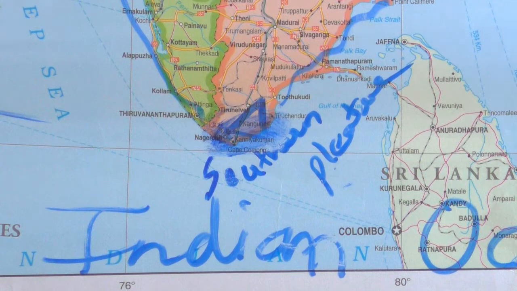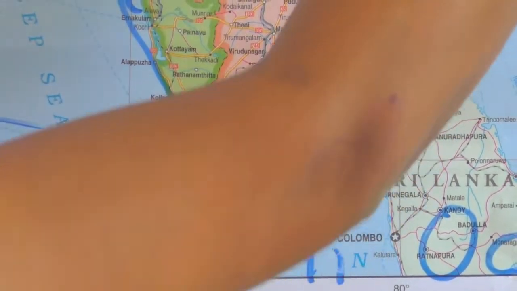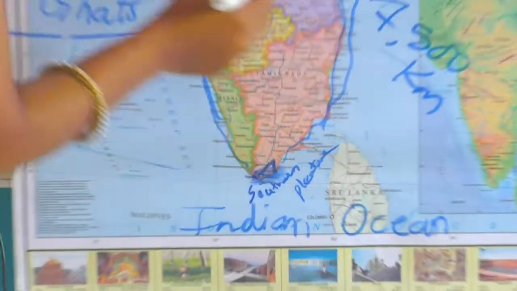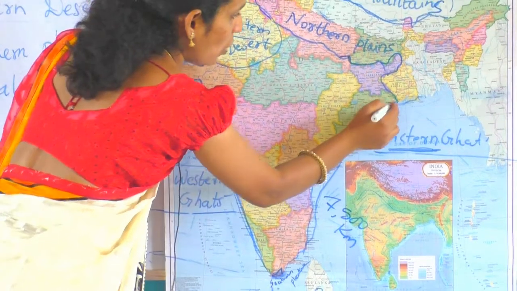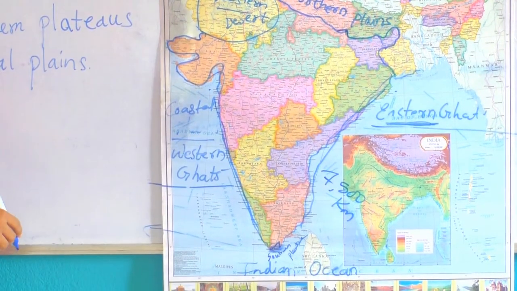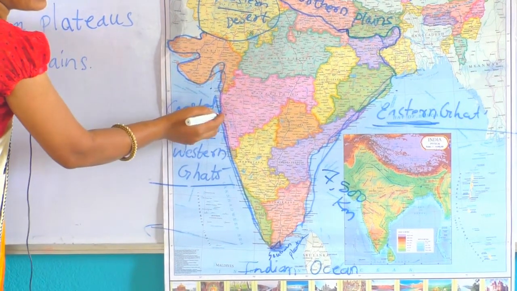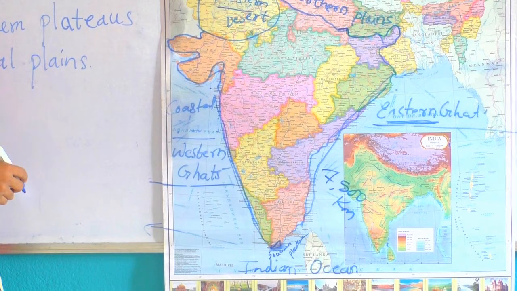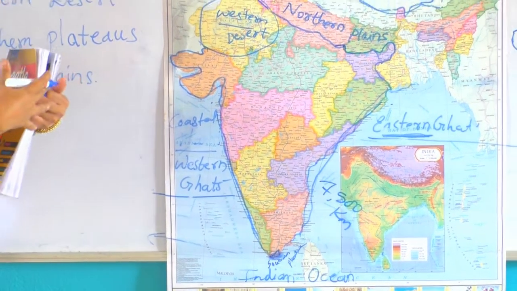Okay. At last, the coastal plains. This is the coastal plain. See, marked here. This we call the coastal plains. It may be the Western Ghats or Eastern Ghats. Coastal plains means where the sea and the land meet together.